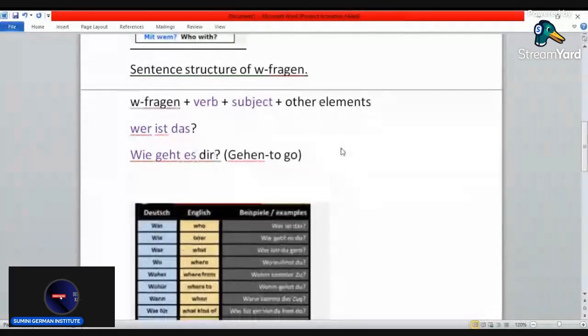So we can form a more realistic sentence apart from wie geht es dir: wie macht man das.